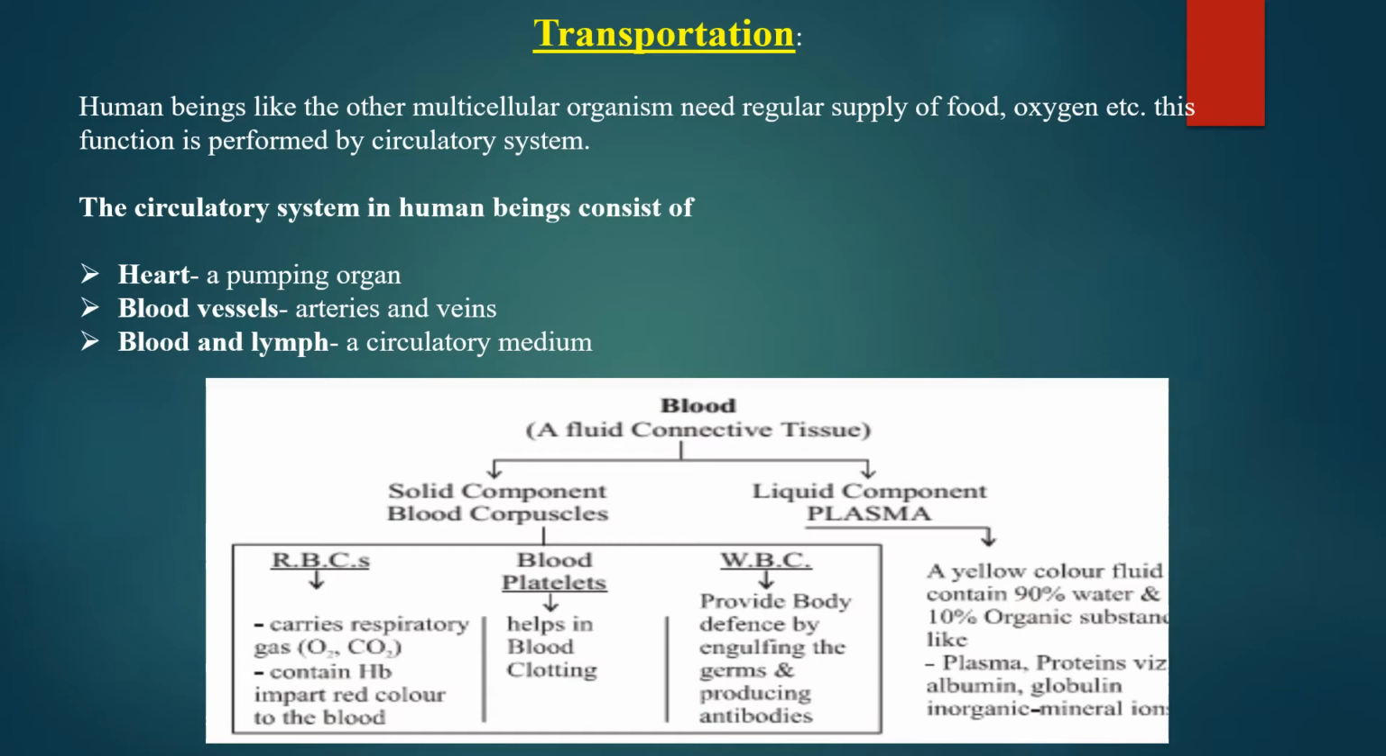Platelets help in blood clotting, and WBC provide the body a defense mechanism by which it engulfs the germs and produces antibodies. And the second component of blood is plasma. Plasma is a yellow color fluid containing 90% water and 10% organic substances like plasma proteins such as albumin, globulin, and inorganic minerals, ions.